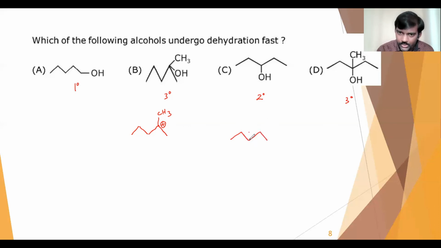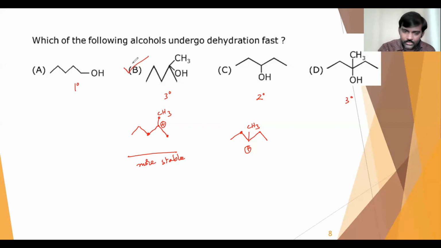So when it comes to option D, here methyl is there, and we get this carbocation. Now, if I check this one, we'll get 2 plus 2, 4 plus 3, 7 hyperconjugated structures. Here, 8 hyperconjugated structures, because here I have 3 hydrogens, here 2. So this carbocation is more stable when compared to the other one. That's why it undergoes dehydration faster. So the answer will be option B.